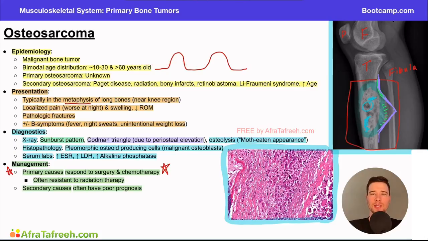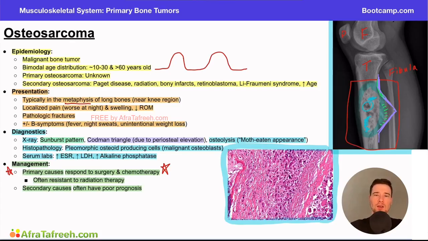So a possible question that they could ask you for this condition includes something along the lines of an 18-year-old patient presents to the ED with distal thigh pain for the last several weeks. The pain is progressively worsening and affecting his ability to sleep comfortably at night. On physical exam, there's tenderness and swelling around the affected area. The question could then ask which of the following imaging modalities would be the most appropriate to work up this patient's chief complaint.